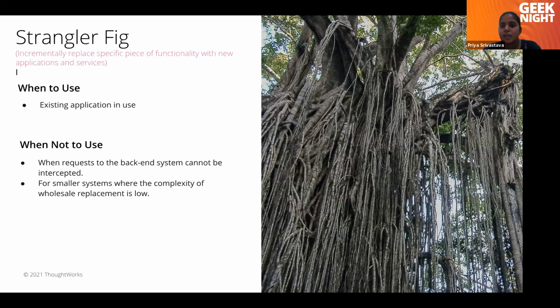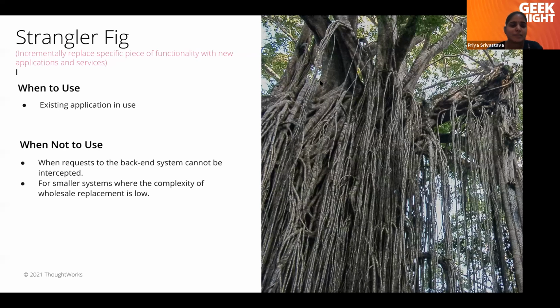The small roots coming out of the tree are the thin slices which we have identified to create new microservices. These thin roots will go down and create a new tree, and once all these roots become trees, slowly they will eat up the existing hosting tree.